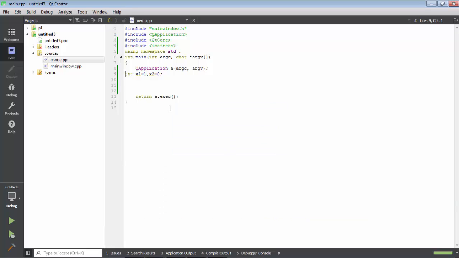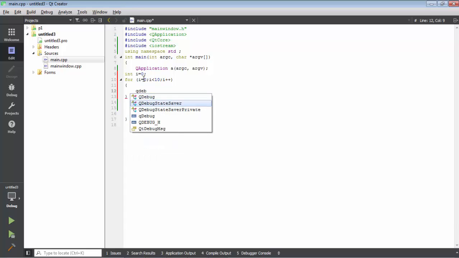Let me, okay, for example, if I need to make a for loop, for i equal to 0 until i less than 10, i plus plus. This will make what is between these two brackets operate 10 times. Okay, for example, I need to print something in C++. You make cout, and in this framework you just make qDebug.